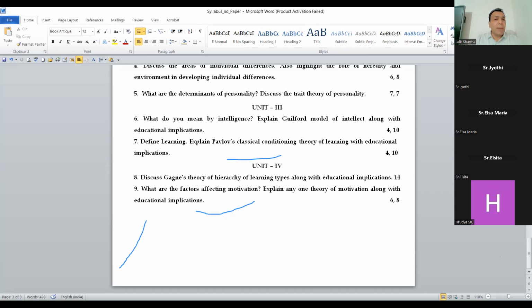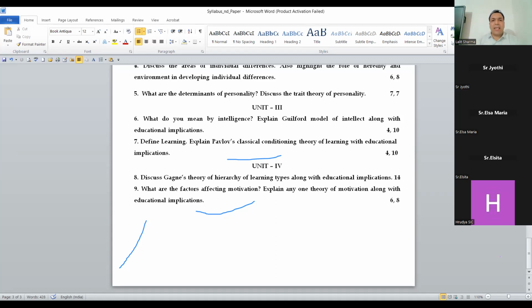When Pavlov's learning theory comes, the classical conditioning theory, you have to give the educational implication. When Skinner's operant conditioning theory comes, you have to give the educational implications. Even when you are writing any theory, give the educational implication. You must remember this thing. So these are the educational implications: gain attention, inform the learner of the objective, stimulate recall of prior learning, present the stimulus, provide learning guidance, elicit performance, provide feedback, assess performance, and enhance retention and transfer as well.